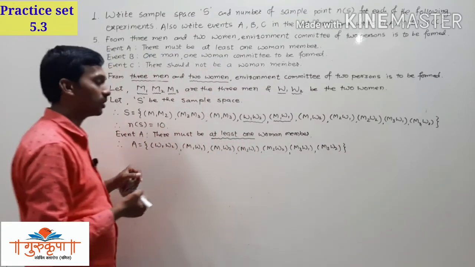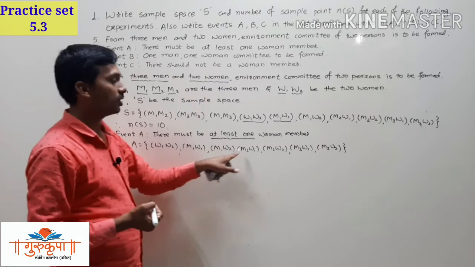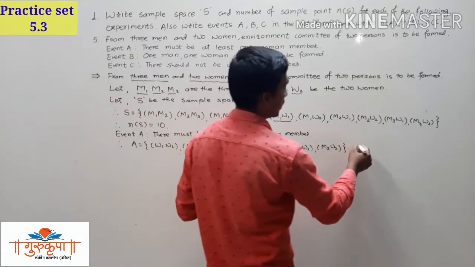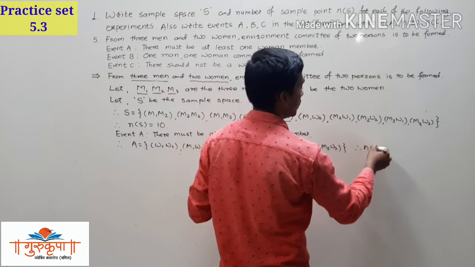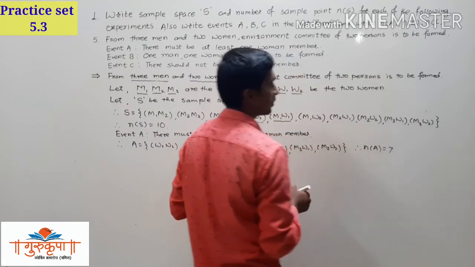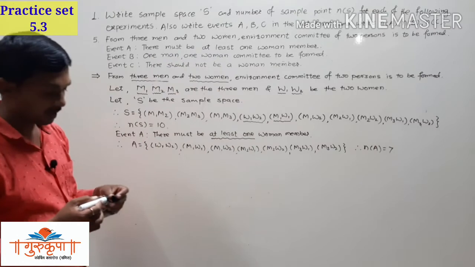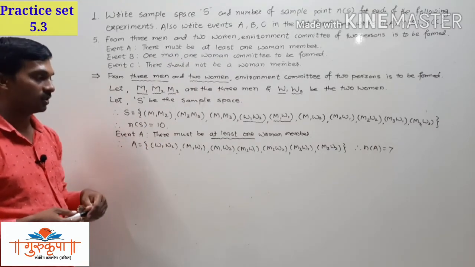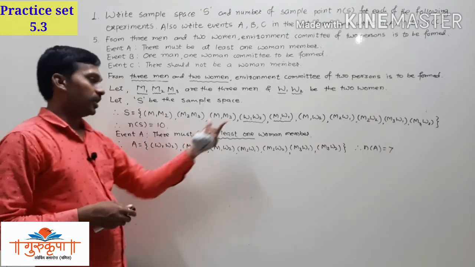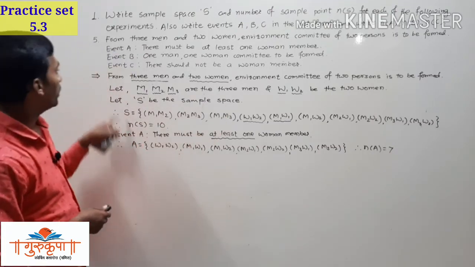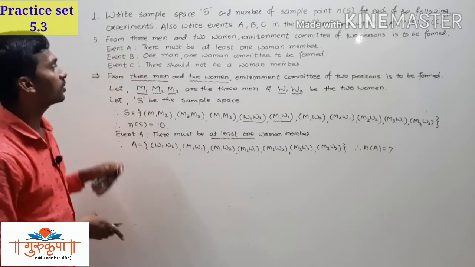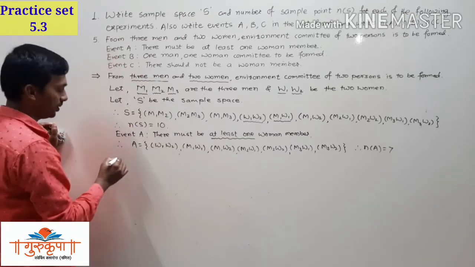That is very important. So 1, 2, 3, 4, 5, 6, 7 elements are there. So we can write here number of A is equal to 7. Since 7 elements are there, number of A is equal to 7. Now we have to write the event B in the set form, and we have to write the number of sample points. Event B.